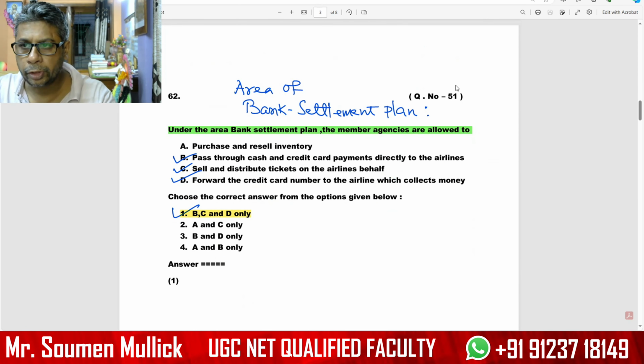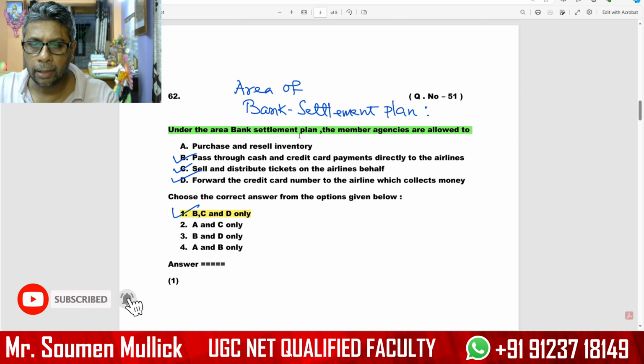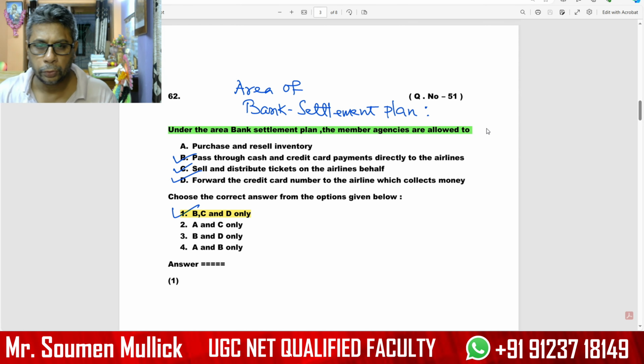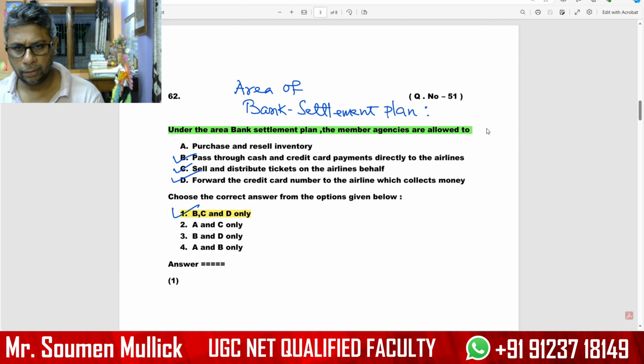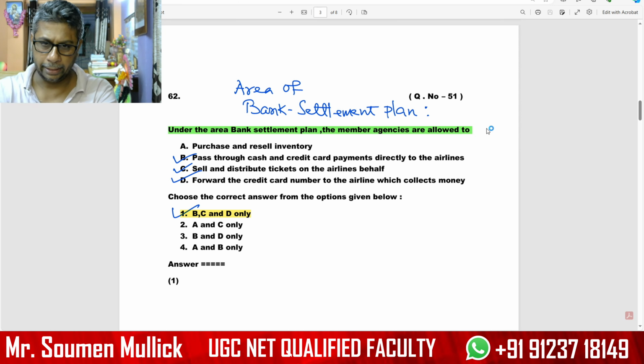Okay, our next question, number 51. This question is based on the Area Bank Settlement Plan. Under the Area Bank Settlement Plan, the member agencies are allowed to do the following. Four statements are given; except statement A, B, C, D are correct.